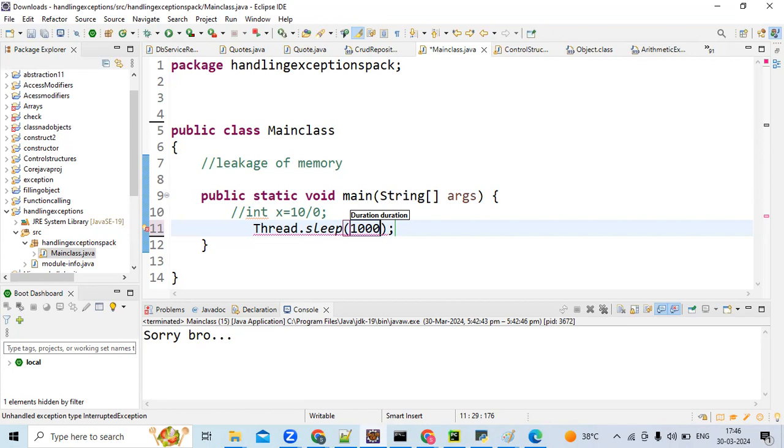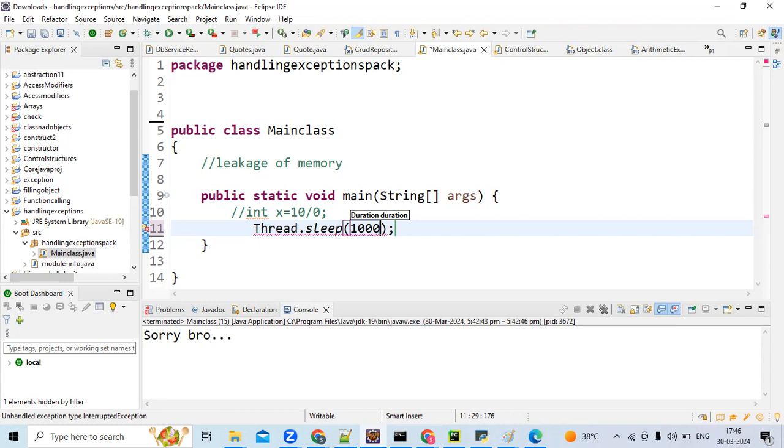What it does is stop the main thread for a single second, a temporary pause. While it is stopping, if some thread interrupts, it will create an interrupted exception.